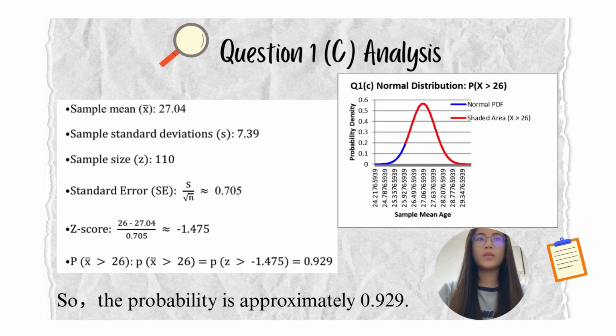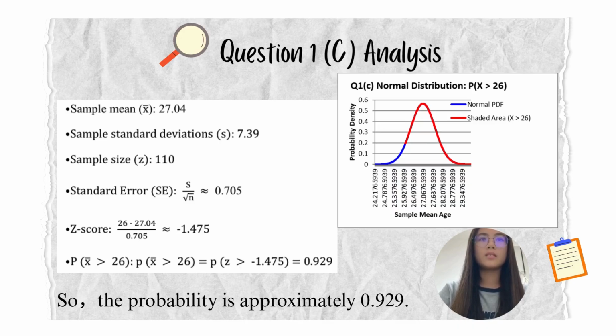We are given a sample mean of 37.04, a sample standard deviation of 7.39, and a sample size of 110. First, we calculate the standard error by dividing the sample standard deviation by the square root of the sample size. Then we compute the z-score by taking the difference between 36 and the sample mean, 37.04, and dividing it by the standard error. Using the z-score table, we find that the probability corresponding to this value is approximately 0.929, meaning there is a 92.9% chance that the sample mean is greater than 36.